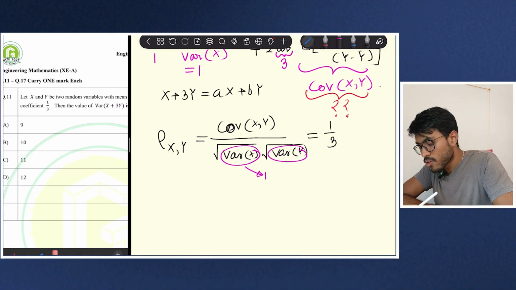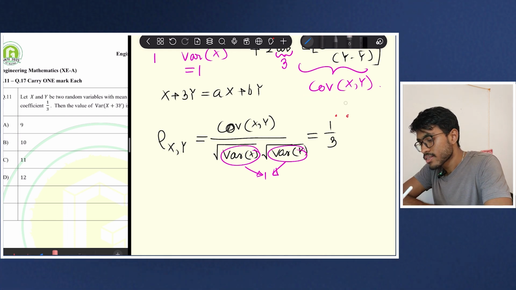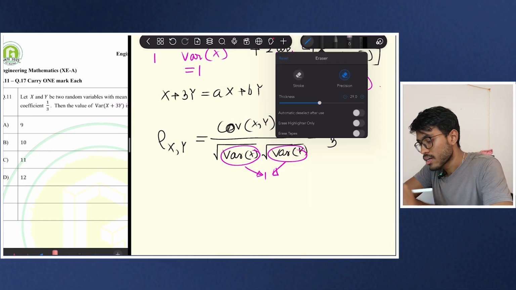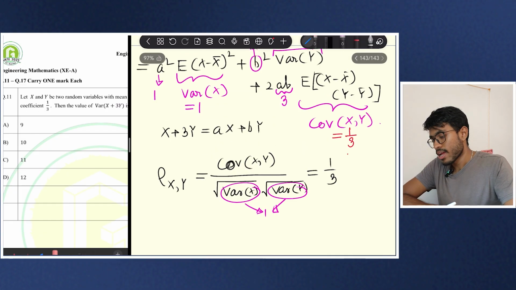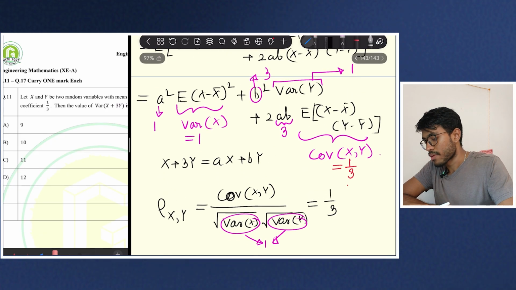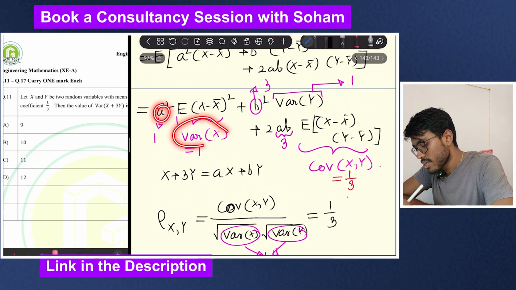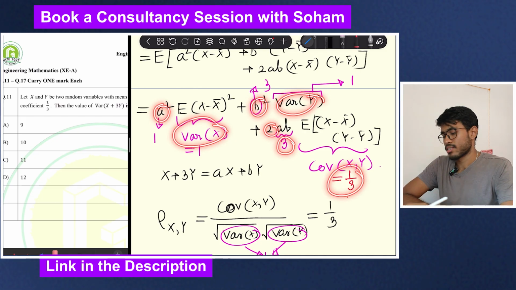These both are equal to 1. That means now I know covariance of x and y, this is equal to 1 by 3. Clear? And now you just put all the values you know here, everything you know, and you will get the answer.